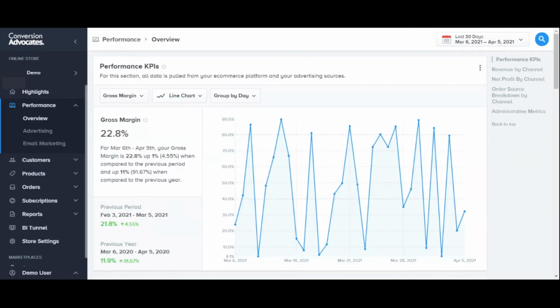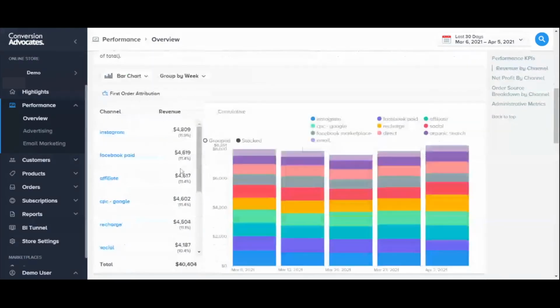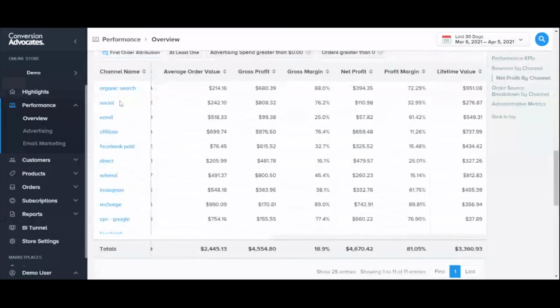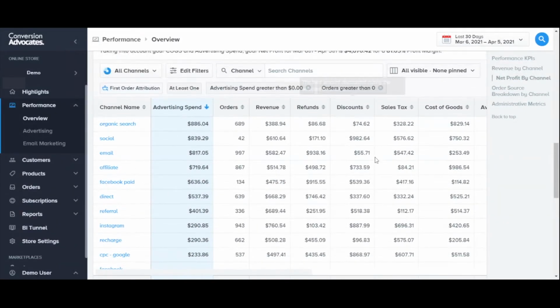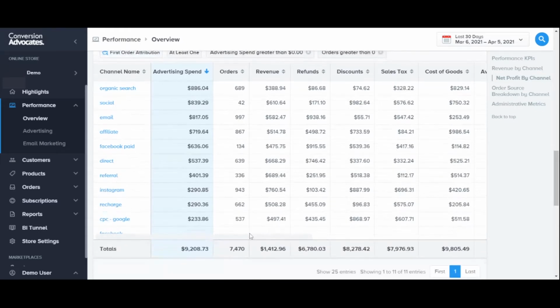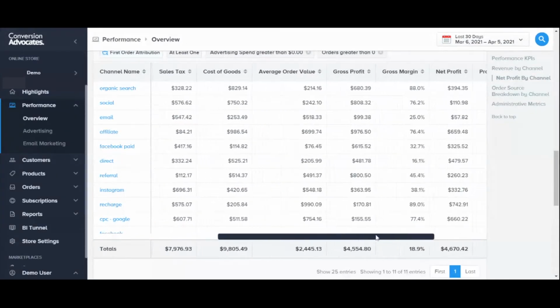The next section is the performance section of the platform. This section combines data from both all advertising sources and your e-commerce platform to calculate profitability metrics for your business. So you can see in this example, their gross margin has been around 22.8%. It'll also show you the breakdown in terms of revenue for each channel. Instagram has led to the most revenue overall, but it'll also tell you how each channel has been performing in terms of profitability.